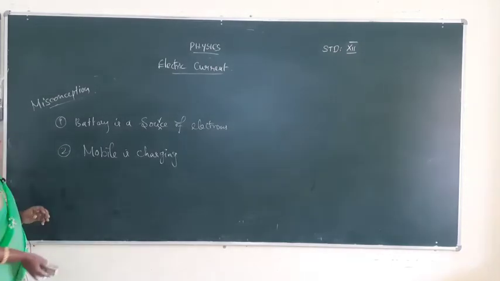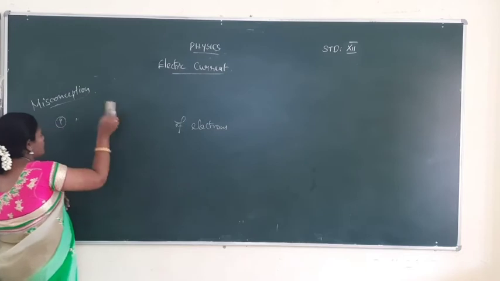Okay, then next is microscopic model of current.